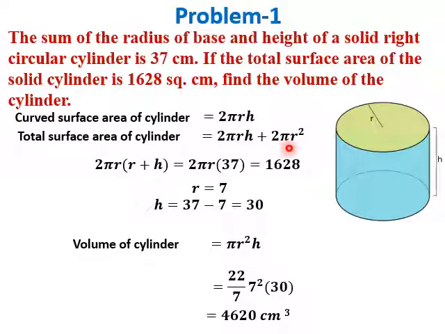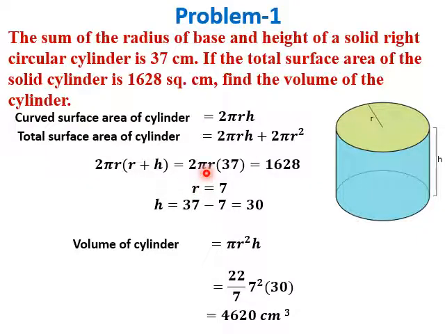From this expression we take 2 pi r as common, 2 pi r bracket r plus h. What is r plus h? R plus h is given as 37. So we write 2 pi r into 37 equal to 1628. From this equation we can get r as 7.